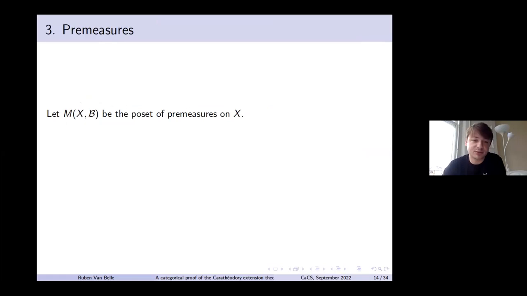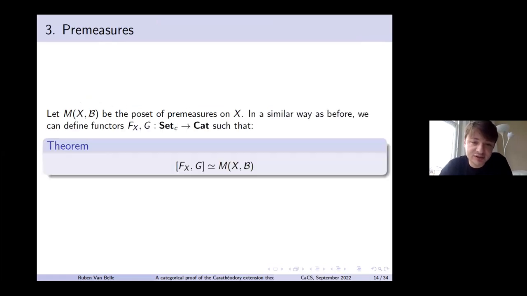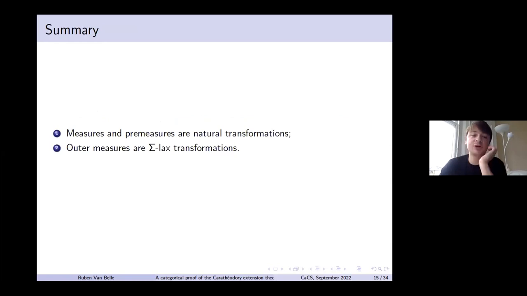And then a final example is, well, really very similar to the previous things. We can also do something for pre-measures. But there's a slightly more complicated, or there's a little extra thing that I'm not going to say more about, but it's essentially very similar to the two other representations. So pre-measures are also some kind of transformation between functors. Okay, so what do we have so far then? We have now measures and pre-measures are pseudo-natural transformations, and outer measures are sigma lax natural transformations.